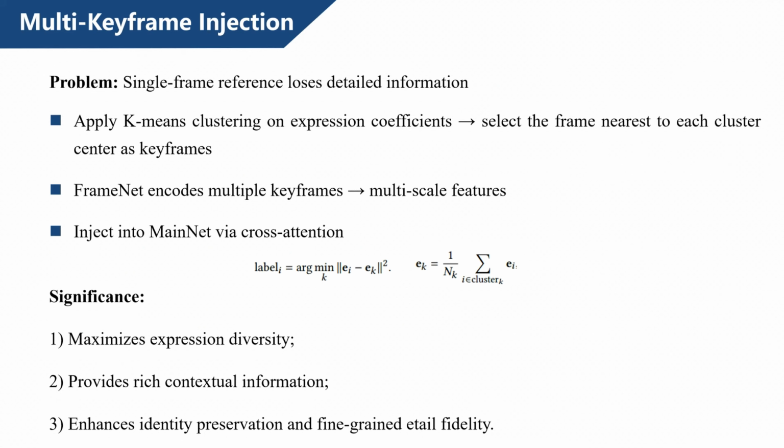Because a single reference frame loses too much detailed information, we introduce multi-keyframe injection. We apply k-means clustering on the expression coefficients to select the most representative frames. Then, FrameNet encodes these keyframes into multi-scale features and injects them into MainNet via cross-attention. This strategy maximizes expression diversity, provides rich context, and enhances identity preservation and fine detail fidelity.